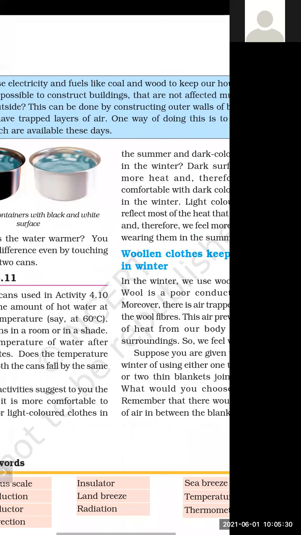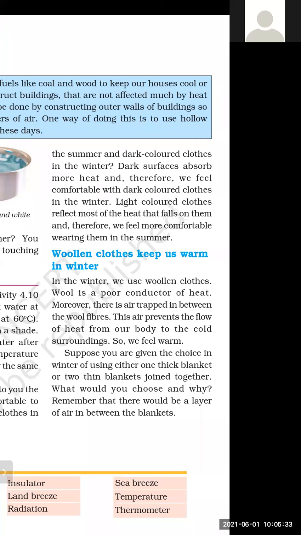Next, we have discussed how woolen clothes keep us warm in winter. Why? What is the reason? First, wool is a poor conductor of heat. The second reason is that there is a gap in the woolen fiber, and air is filled in between this gap, and air is a poor conductor of heat. It will not allow our body heat to go outside, so that we can feel warmer. That is the reason we prefer to wear woolen clothes in winter. Woolen clothes keep us warm in winter.